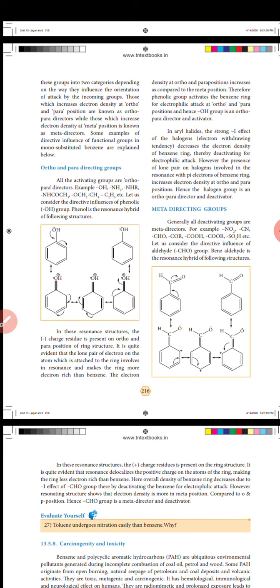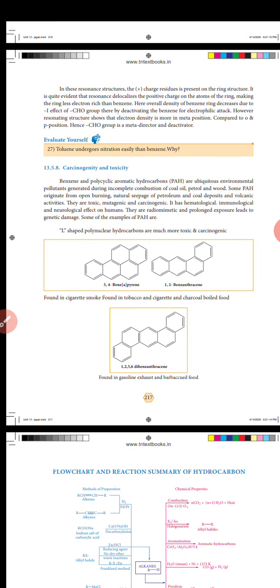Okay. The last one, discuss carcinogenicity and toxicity. Benzene and polycyclic aromatic hydrocarbons are environmental pollutants generated during incomplete combustion of coal, oil, petrol and wood. Some PAHs, polycyclic aromatic hydrocarbons, originate from open burning, natural seepages of petroleum and coal deposits, and volcanic activities.